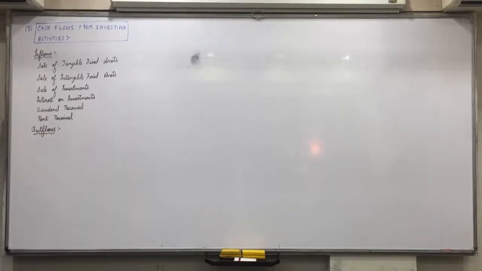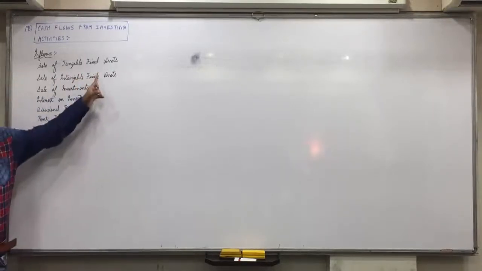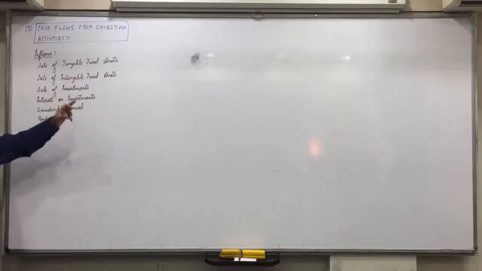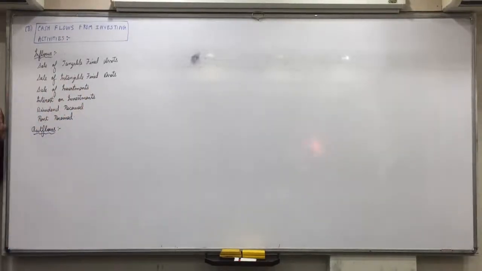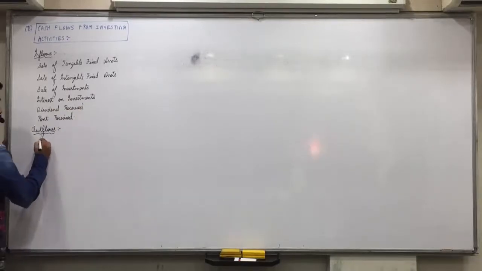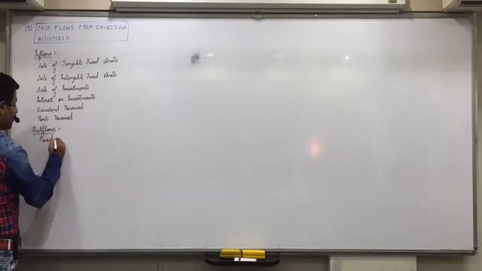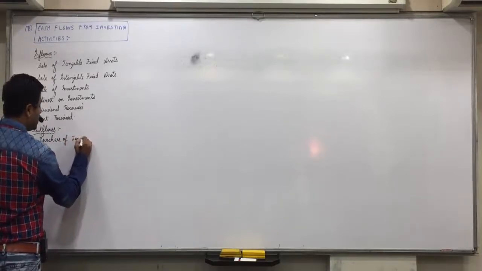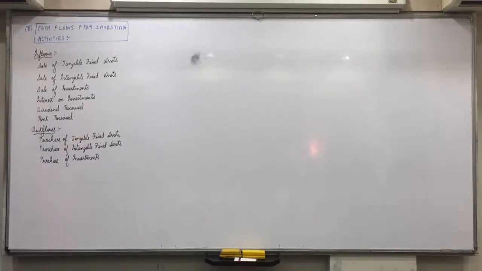Now outflows. Outflows you will have only related to the first three. Purchases means the money will go out. So purchase of tangible fixed assets, purchase of intangible fixed assets, and purchase of investments. Did everyone understand this? Yes. Write down purchase of tangible fixed assets. Here we don't have to follow any indirect method. Here we have to follow direct method only.